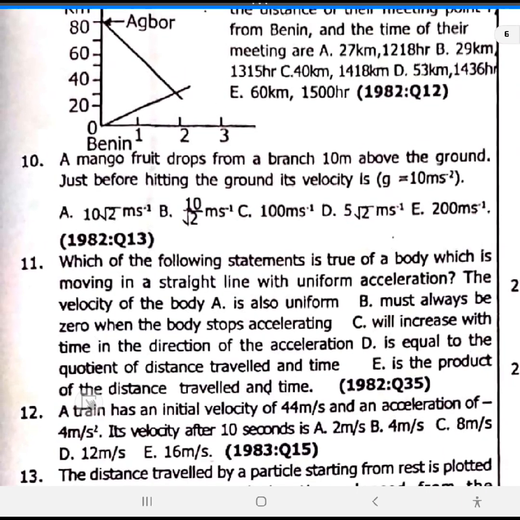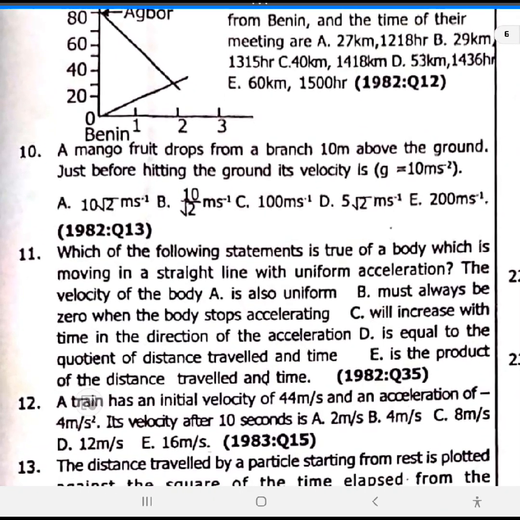we'll skip 10, 11. Which of the following statements is true of a body which is moving in a straight line with uniform acceleration? Do not forget, whenever a body moves in a straight line, it is translational motion, right? Now, let's tackle this question. What is true here is, whenever a body moves in a straight line, it will increase with time in the direction of acceleration.